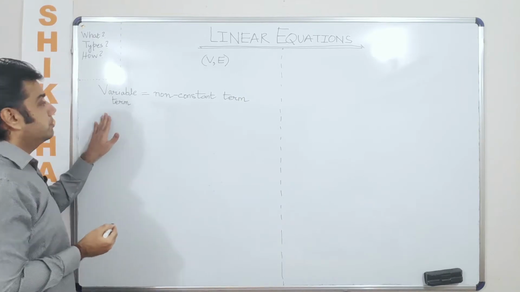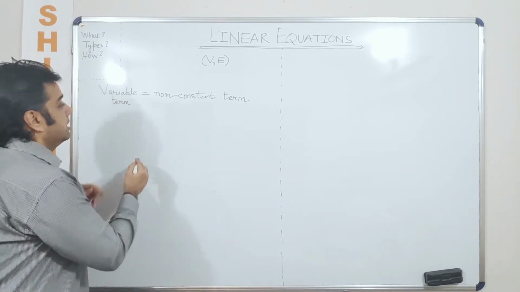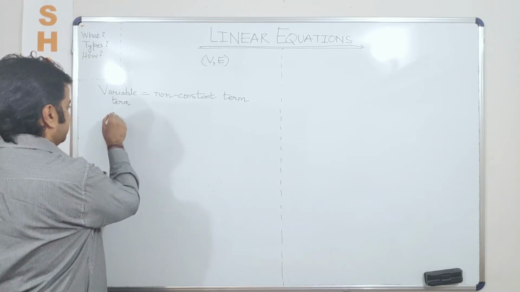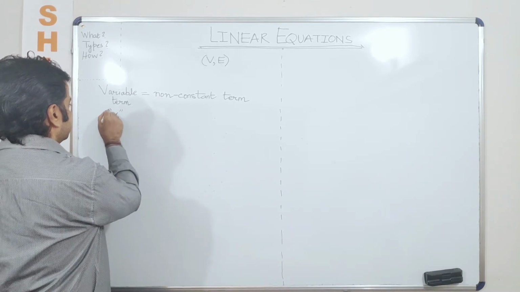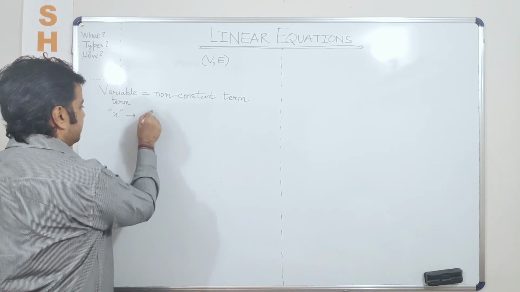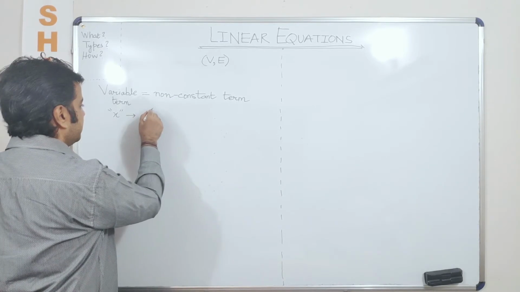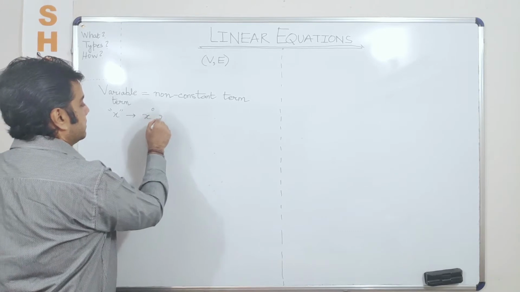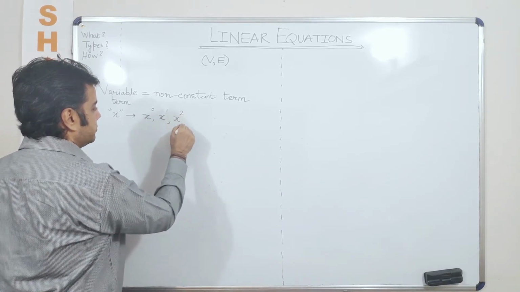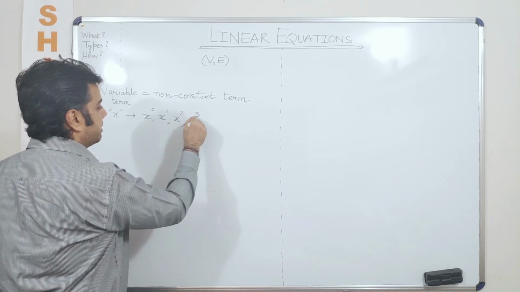Now if I am talking about a variable term, let us pick up a variable term, let's say x. In this case, can we start off with a minimum power, that is 0? Then we can talk about the next power, which is 1, then the next power, which is 2, then another power, and so on.